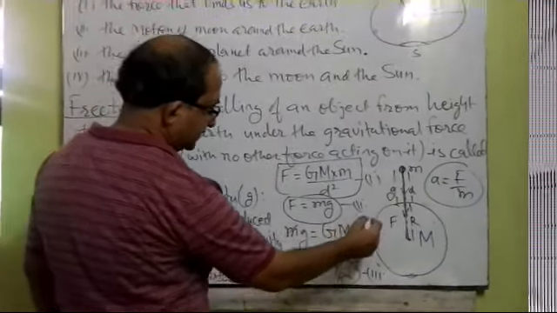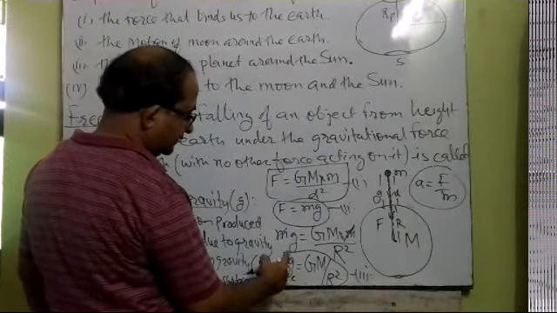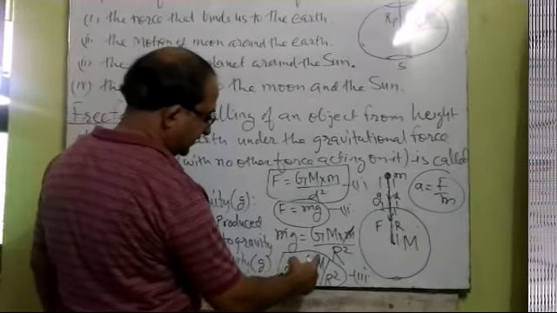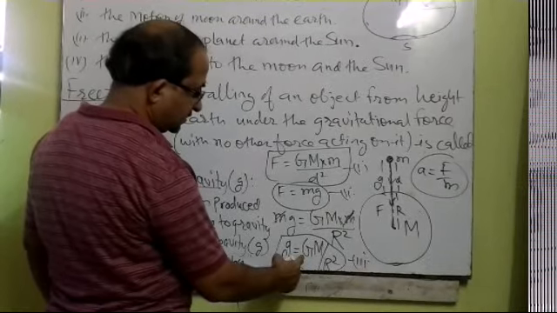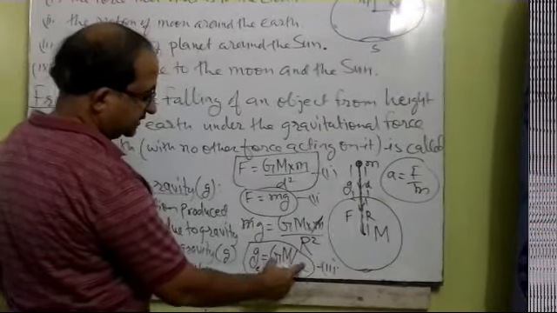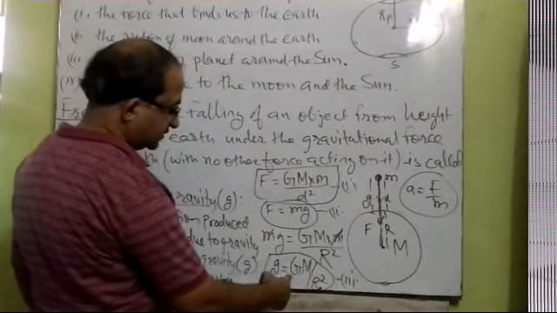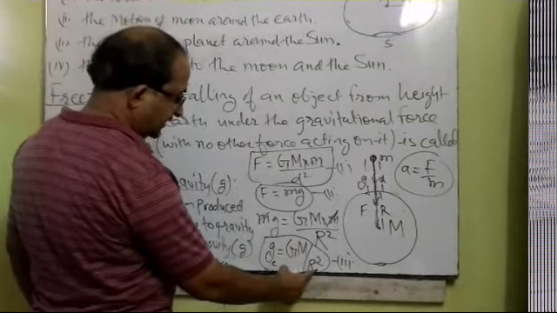Now this small m is cancelled. In this way we get the expression of small g, the acceleration due to gravity, which is equal to G capital M upon r square, where G is the universal constant of gravitation, M is the mass of earth, and r is the radius of earth. Its square is taken. So the expression for small g is GM upon r square.